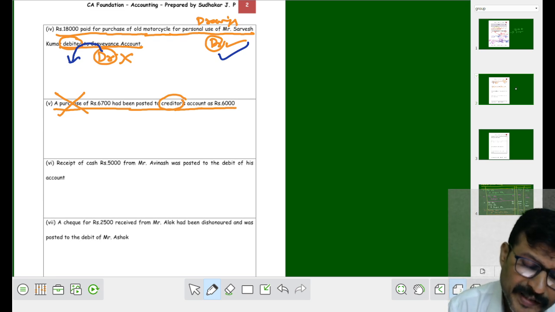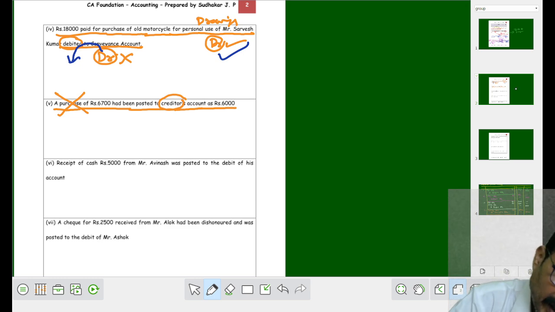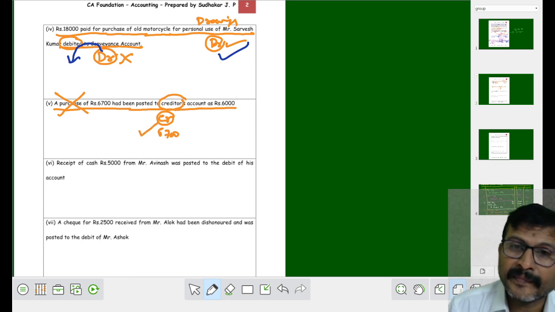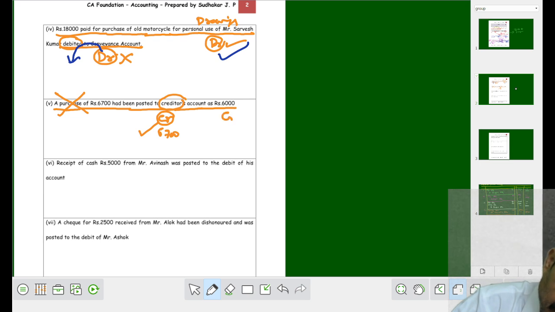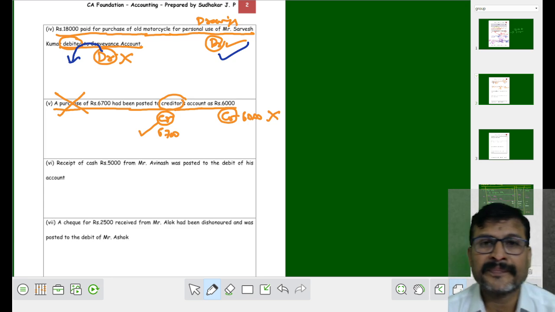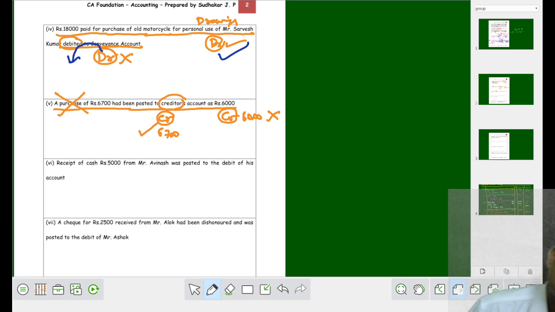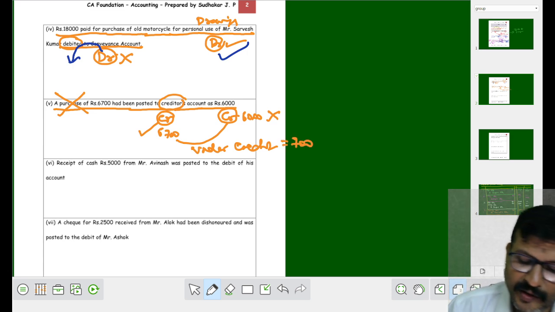Now who is creditor? Liability. When the creditor increases, liability is to be credited with rupees 6,700 as a correct entry. But you posted to the creditor's account as rupees 6,000 as a wrong entry. Now what is your rectification? 700 rupees is under credit. How much? 700 rupees.